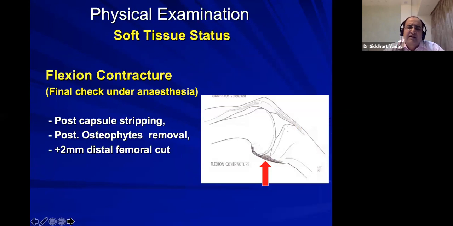Flexion contracture is very problematic, and the final check should be done under anesthesia, because in rheumatoid arthritis, after anesthesia relaxation the fixed flexion contracture reduces. In those cases we have to plan posterior stripping, removing posterior osteophytes, and sometimes a more distal femoral cut.